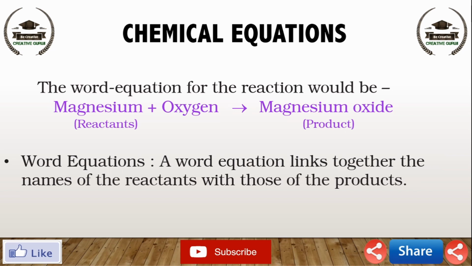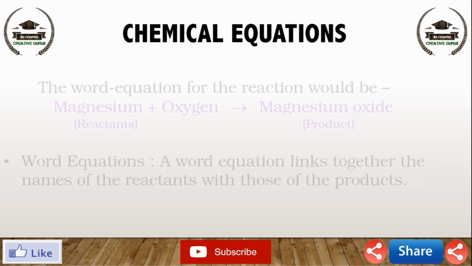A word equation shows change of the reactants to product through an arrow placed between them. The reactants are written on the left hand side with a plus sign between them. Similarly, products are written on the right hand side with a plus sign between them. The arrowhead points towards the product and shows the direction of the reaction. Writing a chemical equation by using symbols.